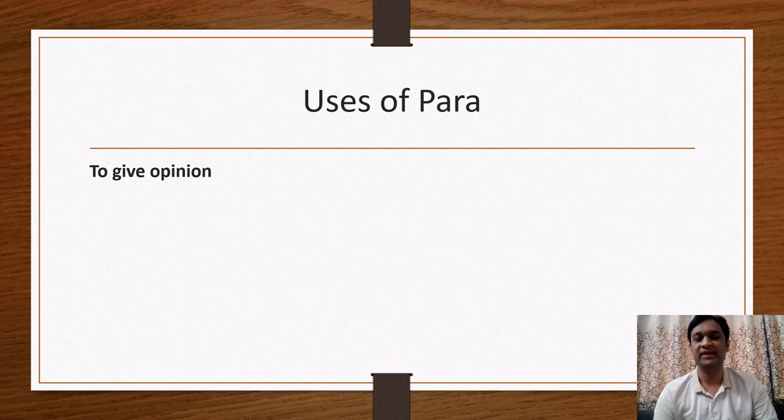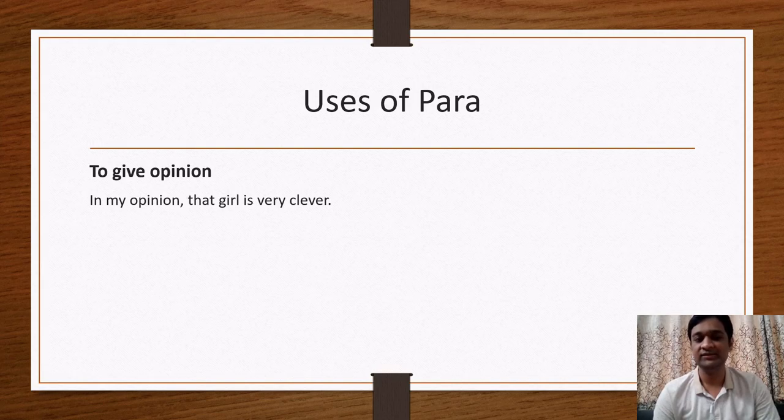The first use of para, to give opinion. To give one's opinion, we have to use the preposition para. The first example, in my opinion, that girl is very clever. Para mí, esa chica es muy lista. So see here in the beginning of the sentence, you can find the preposition para. Para mí. Literally for me, but it is the opinion. In my opinion, that girl is very clever. Para mí, esa chica es muy lista.